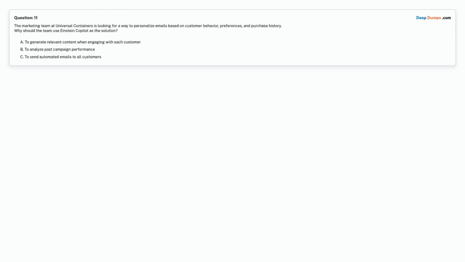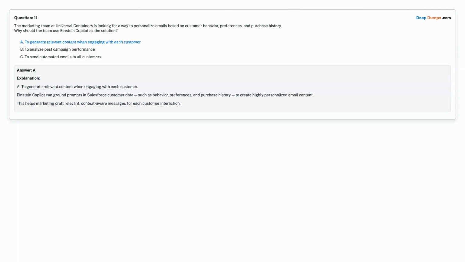Question 11. The marketing team at Universal Containers is looking for a way to personalize emails based on customer behavior, preferences, and purchase history. Why should the team use Einstein Copilot as the solution? Option A. To generate relevant content when engaging with each customer. Option B. To analyze past campaign performance. Option C. To send automated emails to all customers. Choose the correct answer.